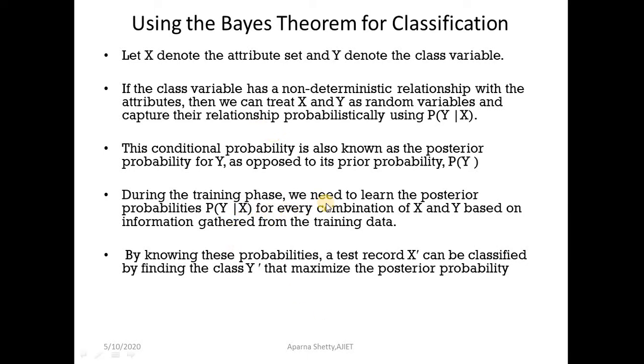During the training phase, we need to learn the posterior probability for every combination of X and Y based on the information gathered from the training data. By knowing these probabilities, a test record X dash can be classified by finding the class Y dash that maximizes the posterior probability.